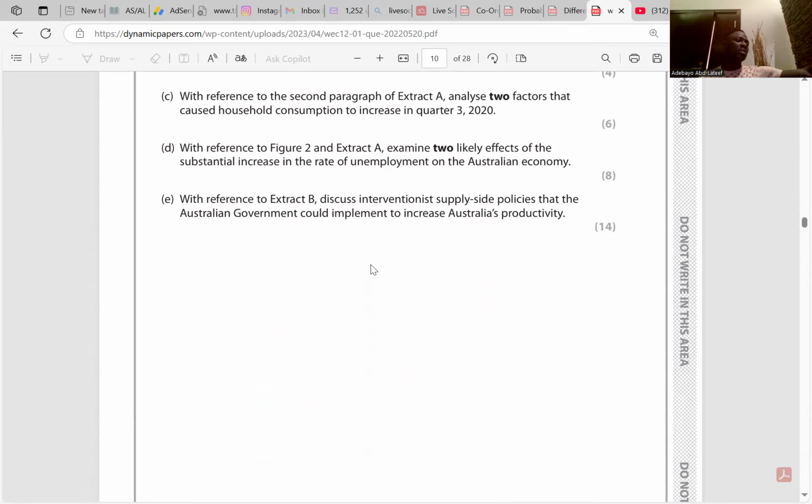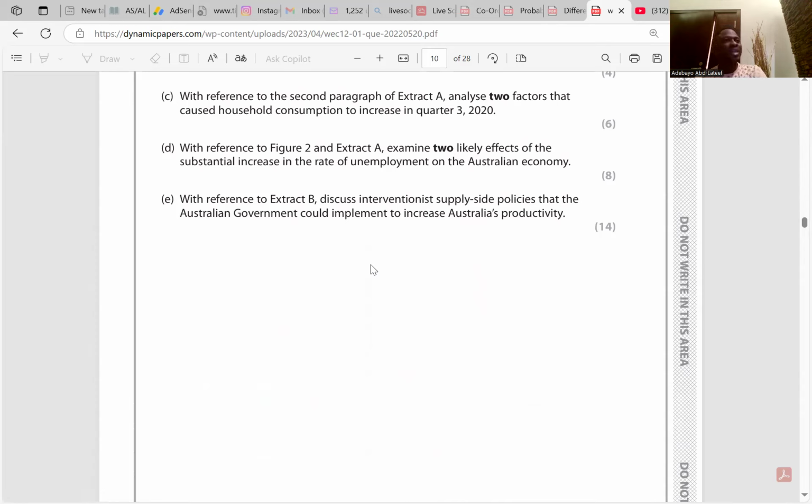So go to question E. With reference to the extract B, discuss interventionist supply side policies that the Australian government could implement to increase Australia's productivity. Interventionist supply side policies are a form of government intervention to improve output within the economy and productivity. So the interventionist supply side policies that the Australian government may implement are as follows.